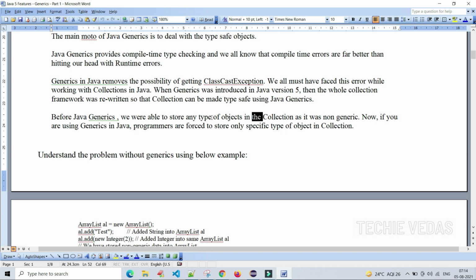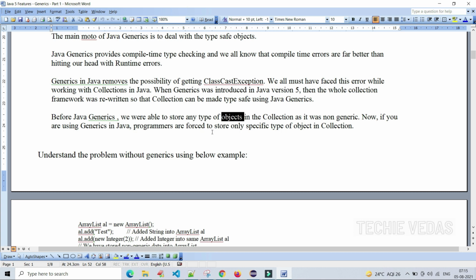We are able to store any kind of objects. We can store in one collection a string or number or double, long, some other boolean. We can store anything in the collection framework collection, and we will call it a non-generic collection. But after the introduction of generics,